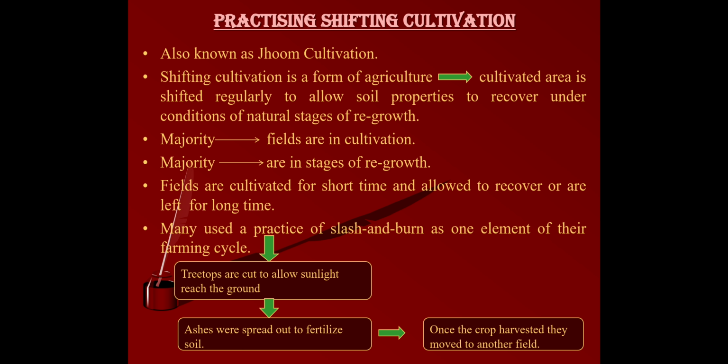Till today shifting cultivation is found in the hilly and forested tracts of northeast and central India. In the central part and the northeastern part of India, you can find shifting cultivation still being carried on.